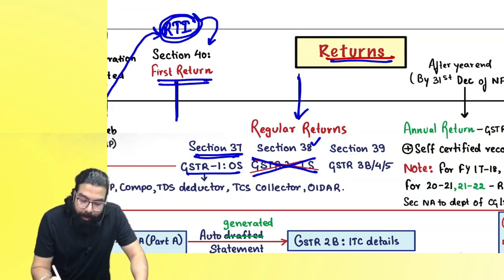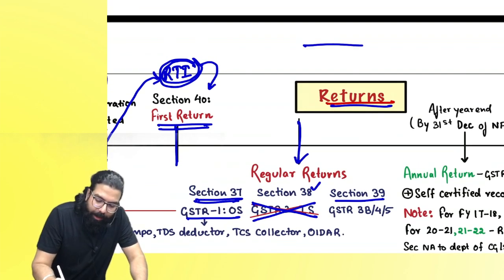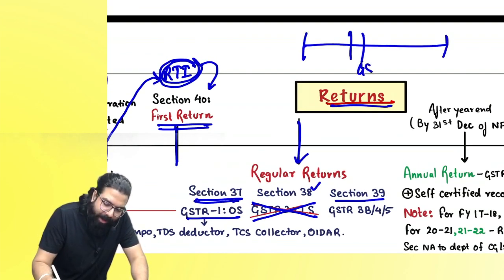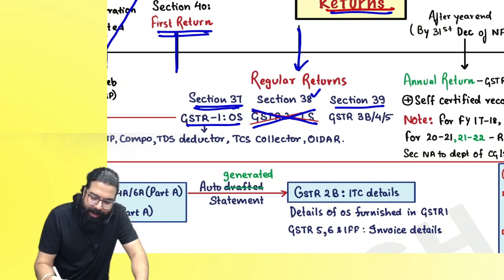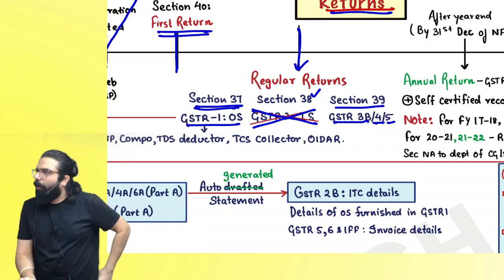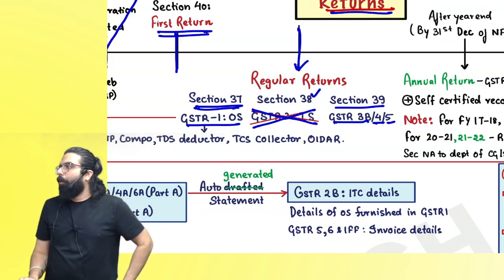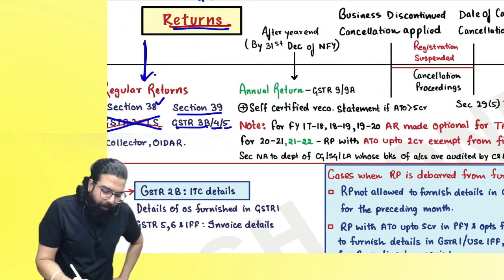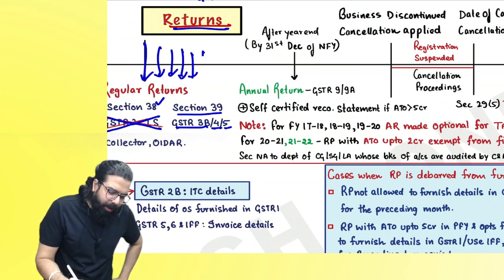Now, every month, for your month, you will go ahead and file GSTR 1, and then you will go ahead and file your GSTR 3B, and GSTR 3B, GSTR 4, GSTR 5, etc. are your monthly returns which are there for various people. Can I go ahead, everyone? Now, sir, you kept filing your regular return, regular return.